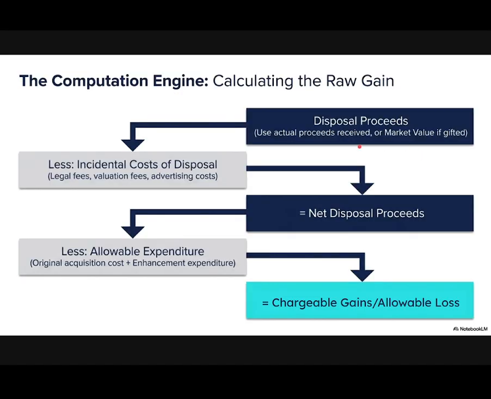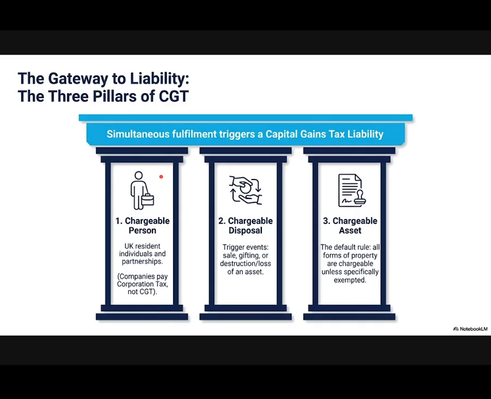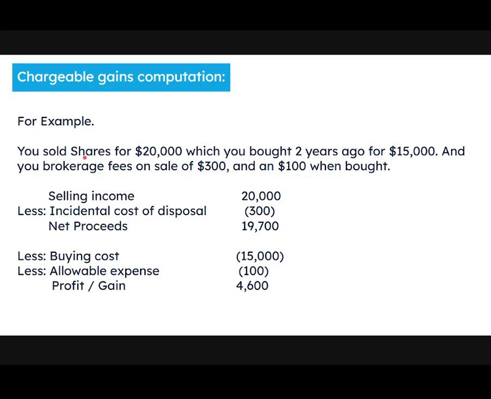Now disposal proceeds, incidental cost of disposal. To understand this, let's look at example number 2. The example says we sold shares for $20,000 which we bought 2 years ago for $15,000, and we paid brokerage fees on sales of $300 and $100 brokerage fees when we bought the share.